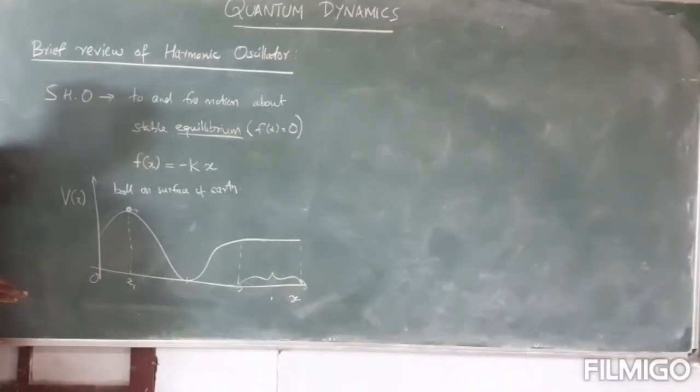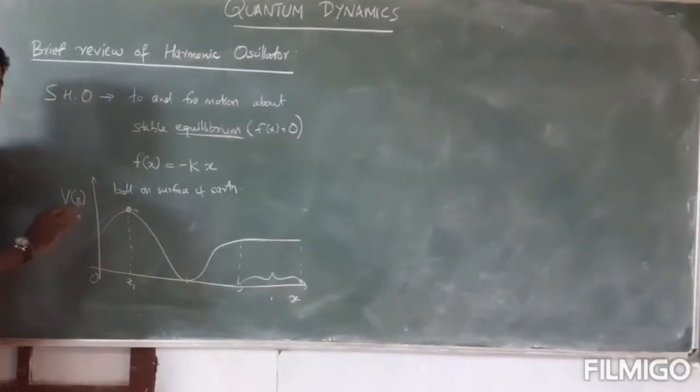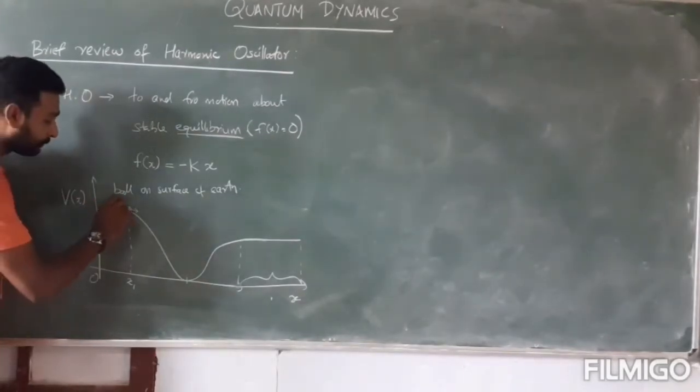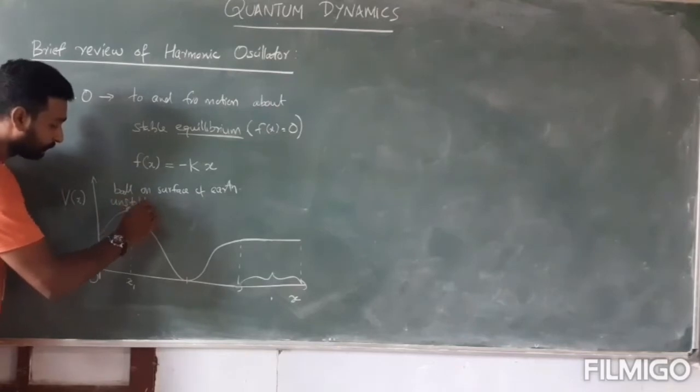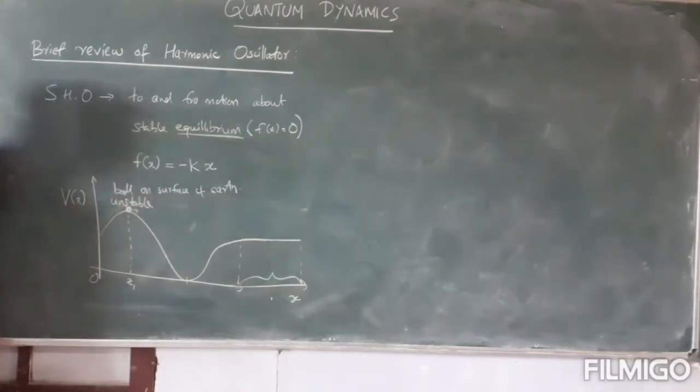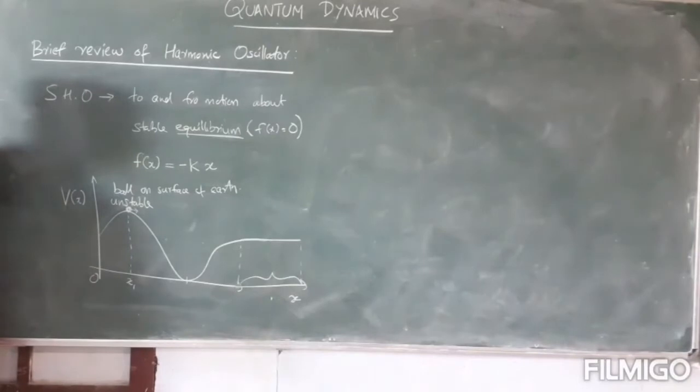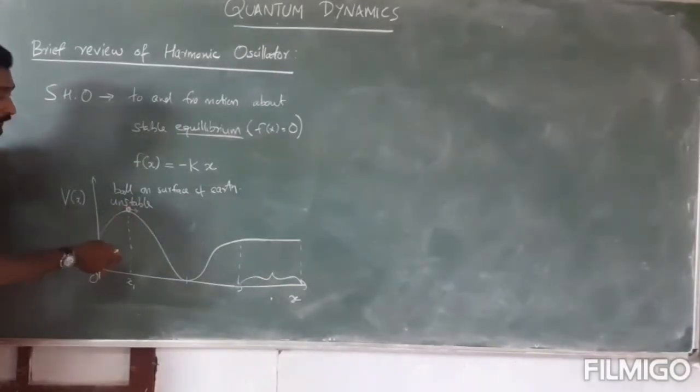Therefore this kind of equilibrium is called unstable equilibrium. And we know how to find the position of unstable equilibrium mathematically: the first derivative at the unstable equilibrium is 0 and the second derivative would be negative. That is the characteristic of unstable equilibrium.